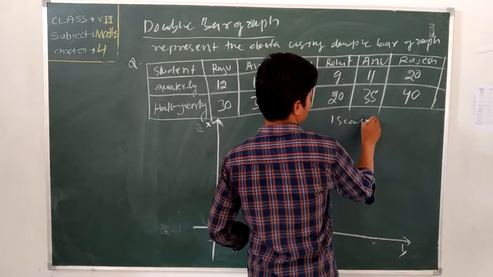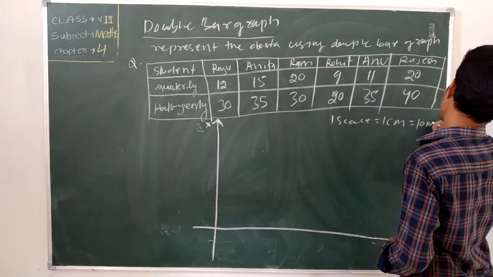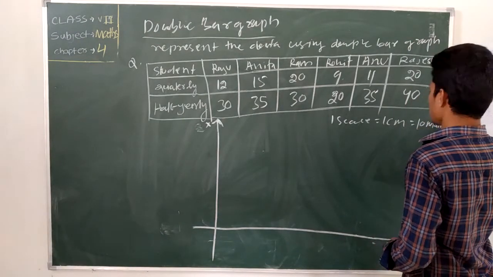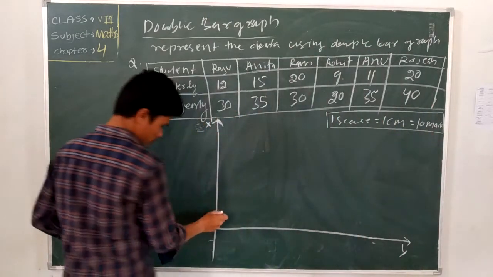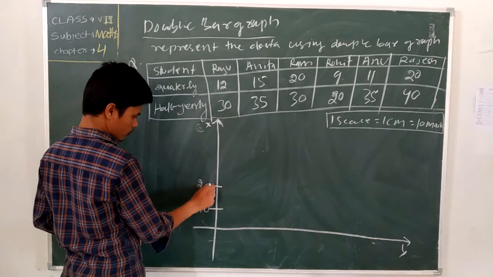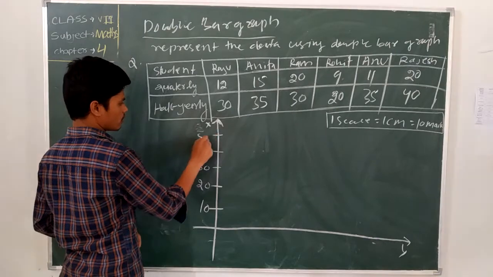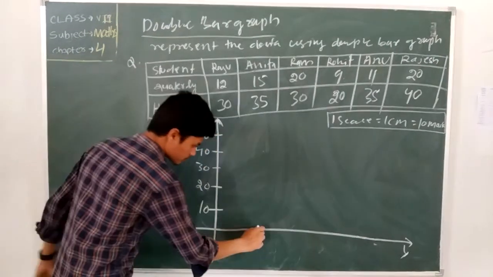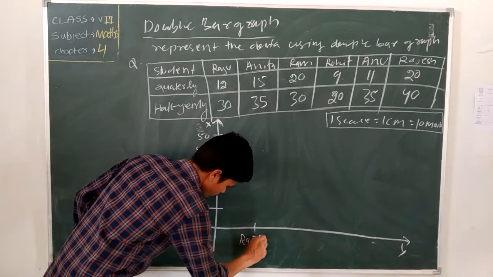One step equal to 1 centimeter equal to 10 marks. Okay. Here 10, 20, 30, 40, 50. Okay. First one, Raju.